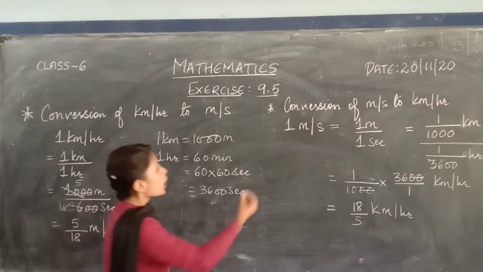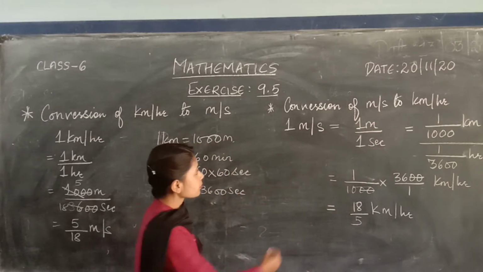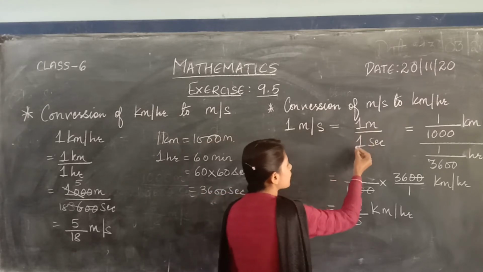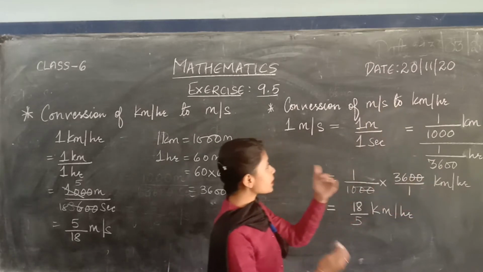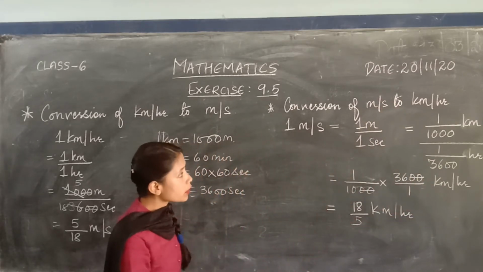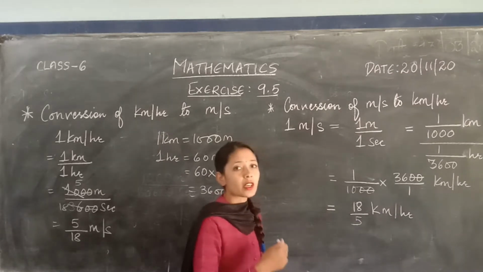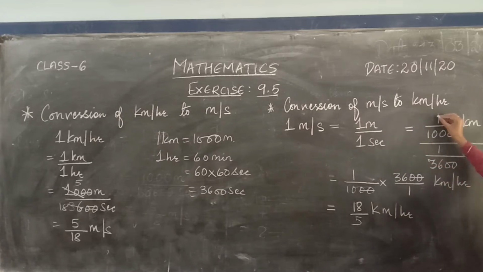Now next is how to convert meter per second to kilometer per hour. Simply first you write 1 meter per second, meaning 1 meter divided by 1 second. We are converting meter into kilometer. Meter is a smaller unit and kilometer is a greater unit. To convert a smaller unit to a greater unit, you always have to divide. So here you divide this meter by 1000 to make it kilometer.